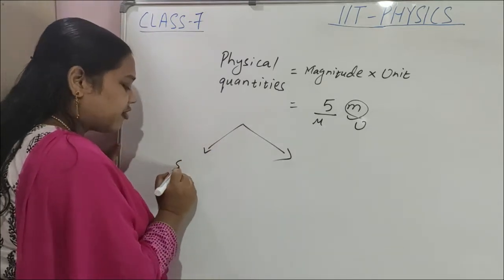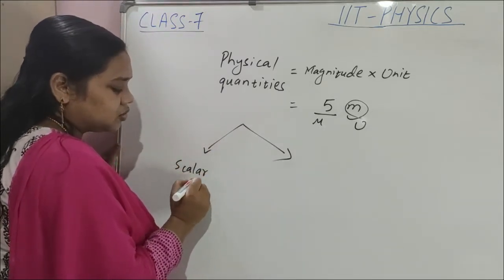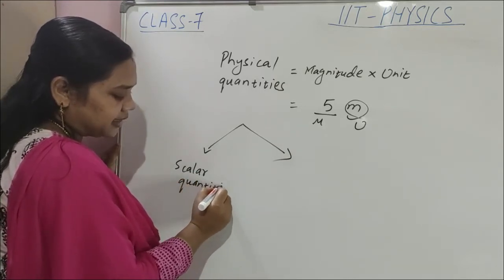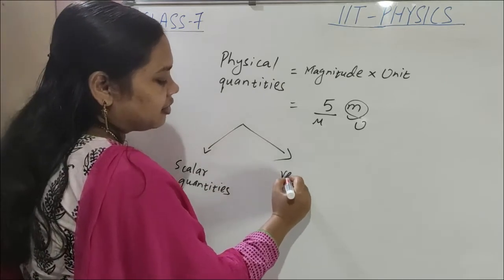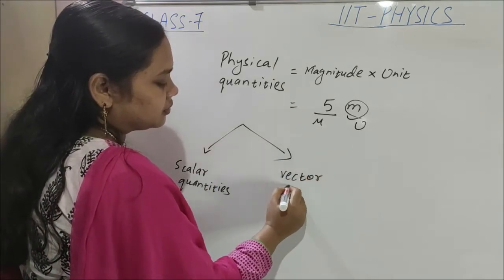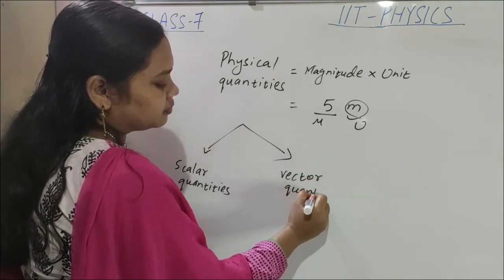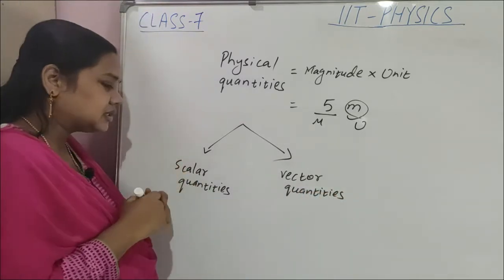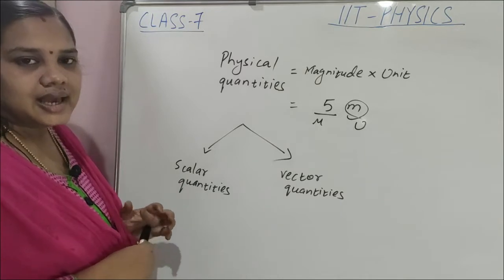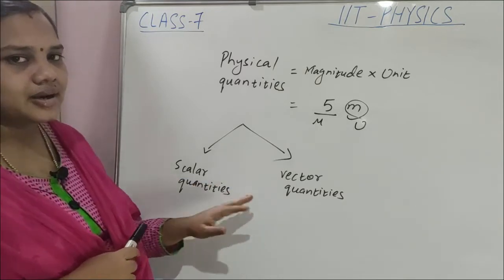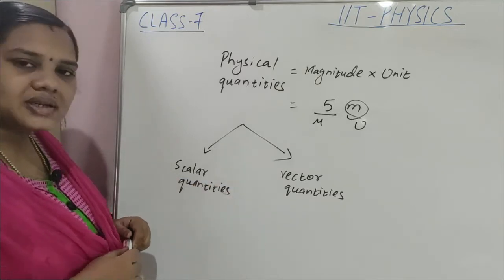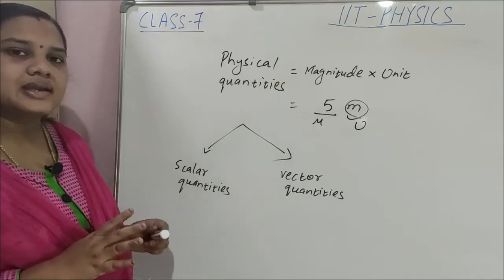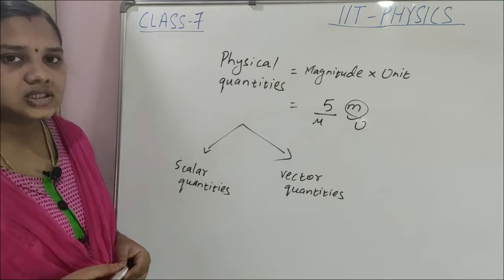Physical quantities are of two types. What are the two? Scalar quantities and vector quantities. Scalar quantities are what? All those quantities which have only magnitude, no direction.